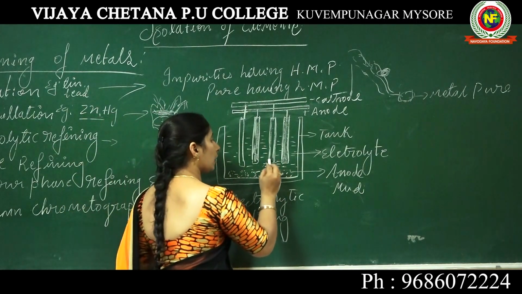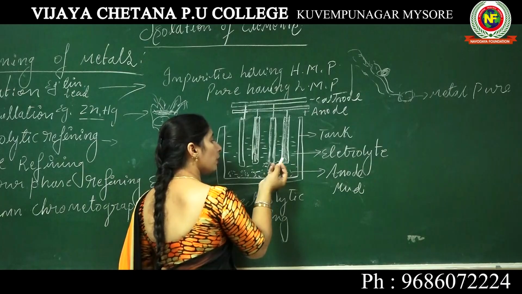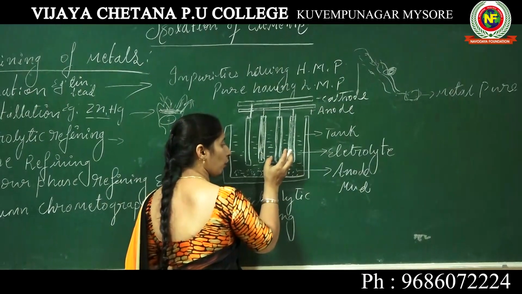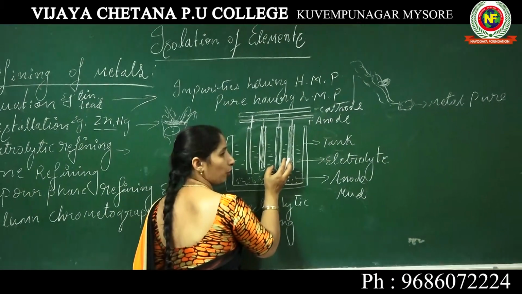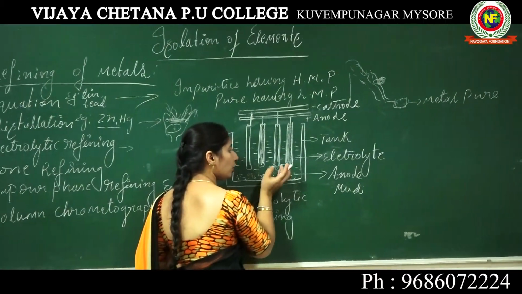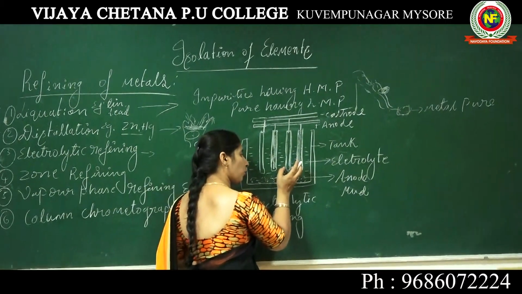So we can easily see that the pure metal is deposited at the cathode.